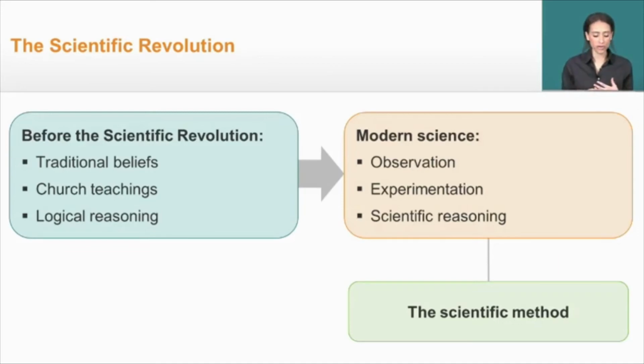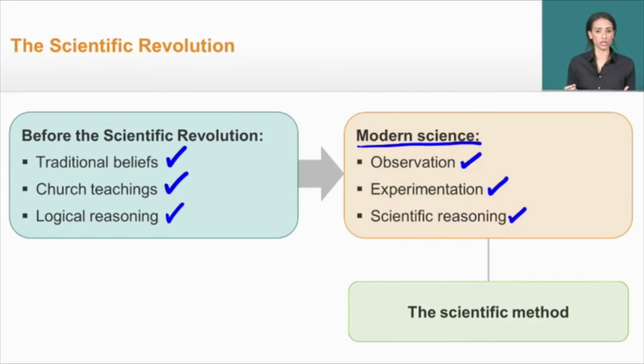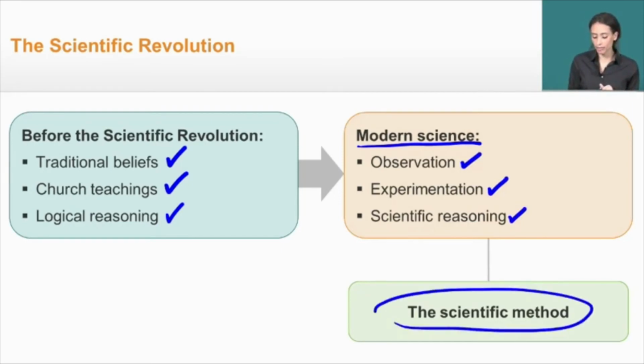So before the scientific revolution, people are relying on mostly traditional beliefs to generate their understanding of the world around them. These beliefs come from church teachings and some form of logical reasoning that dated back, sometimes hundreds of years. Now, after the scientific revolution, when we develop these concepts of modern science, we start to see new practices taking shape. This concept of observing and experimenting and using scientific reasoning to develop new ideas creates one of the biggest new methodologies that we still use today, something called the scientific method.